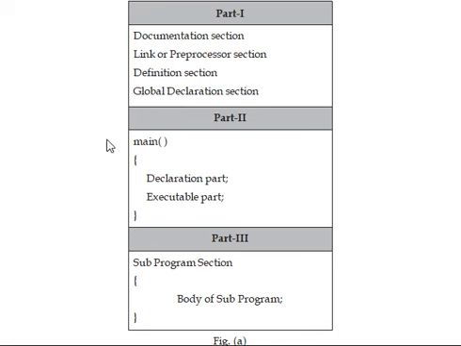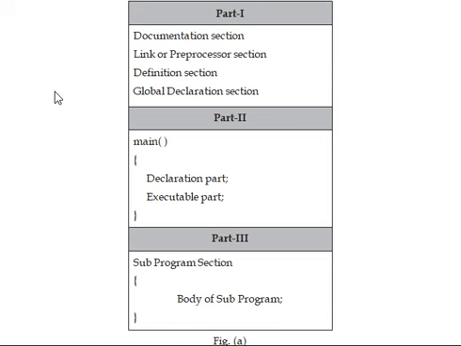So, the structure of a C program. Part 1: documentation section, link or preprocessor section, definition section, and global declaration section. In the documentation section, we will write about the program and the author of the program. In the link or preprocessor section, we will write preprocessor directives like #include stdio.h or #include conio.h.